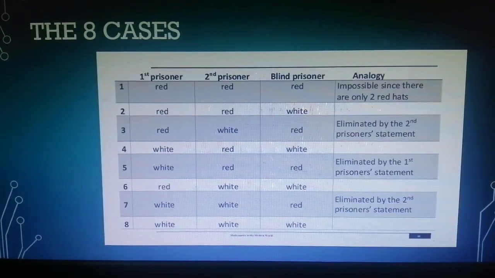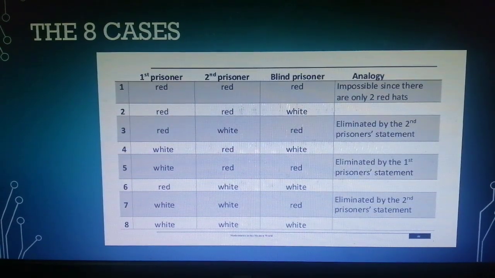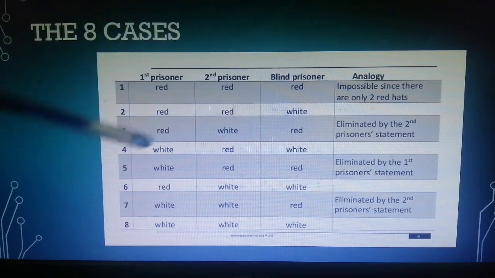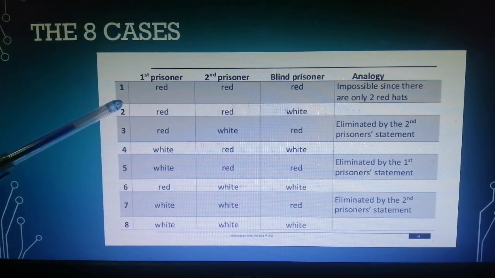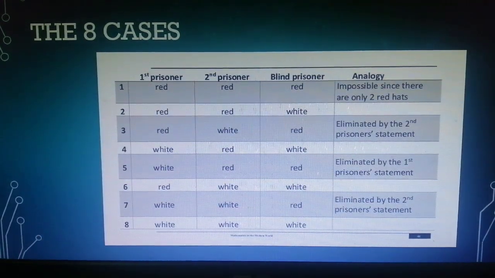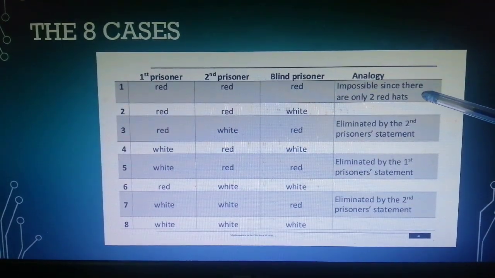So these are the 8 cases, the 8 possible combinations of how they'll be wearing the hats. Looking at this part, these are the cases: prisoner 1, second, and the blind one. On the first one, they're all wearing red hats, which is automatically voided, and it's impossible because in the given there are only 2 red hats.